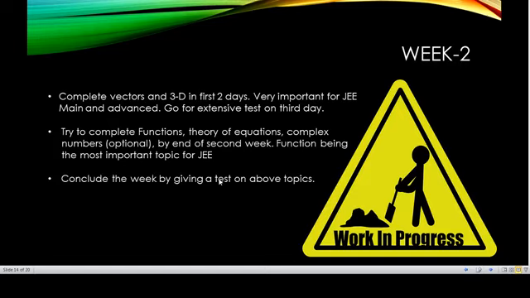And in theory of equations, functional equations are there. Then you have got graphs of quadratics and all, very important. You need to be very, very good in graphs while preparing for theory of equations. And function, composite function, domain, range. Keep focusing on these things.